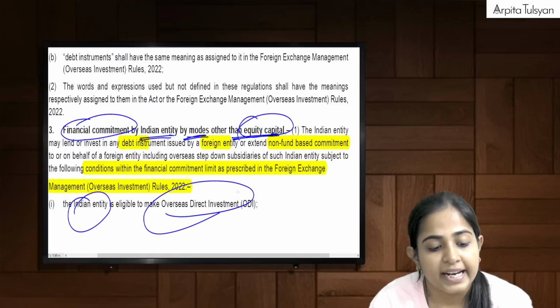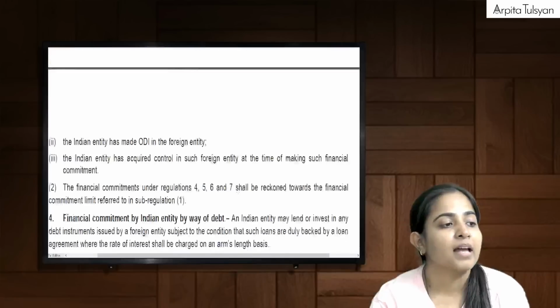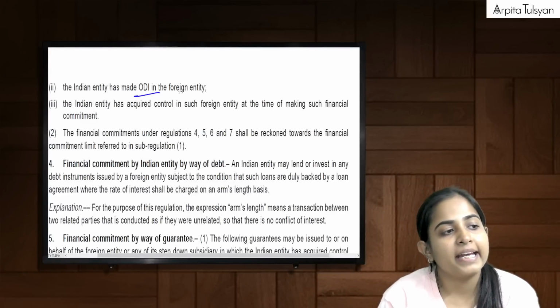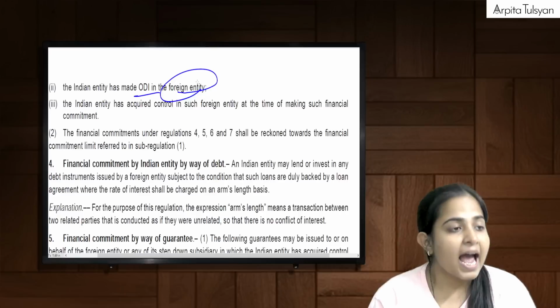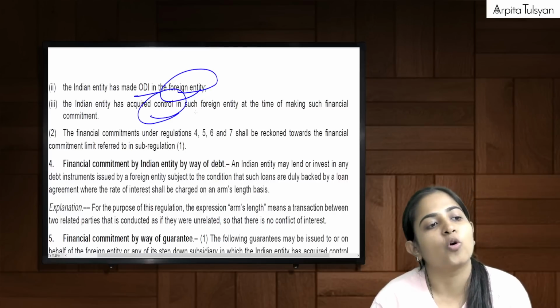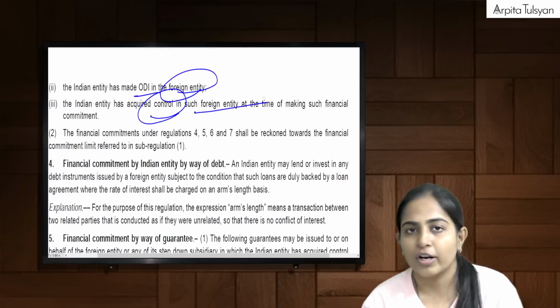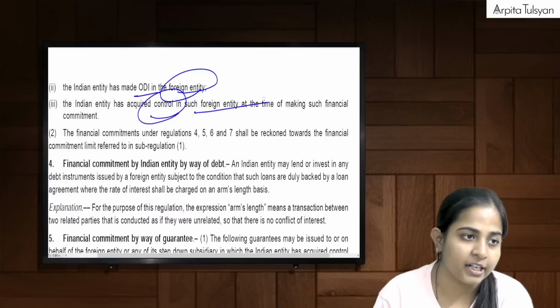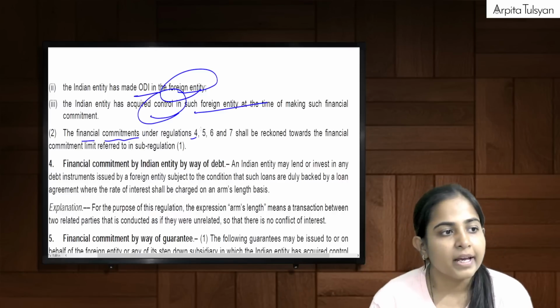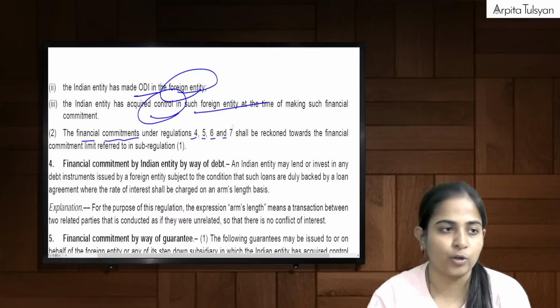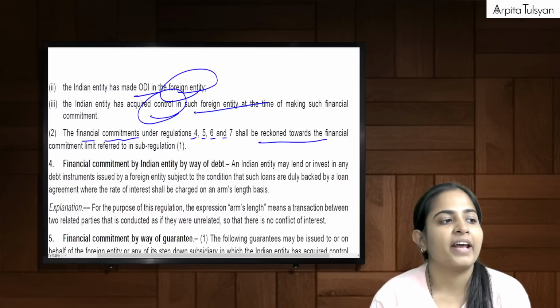Indian entity has made ODI in the foreign entity. It was eligible and it has done it, and it has acquired control in such foreign entity. And the financial commitments under regulations 4, 5, 6, 7, which are going to come now, shall be reckoned towards the financial commitment limit.